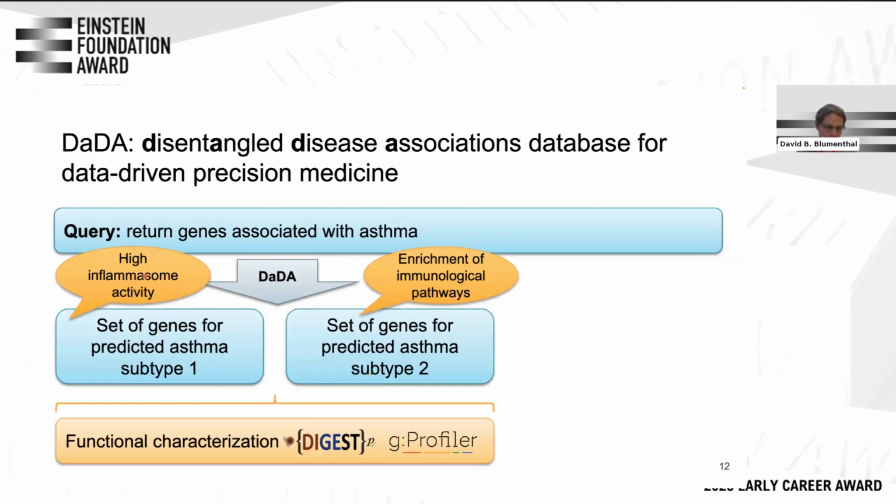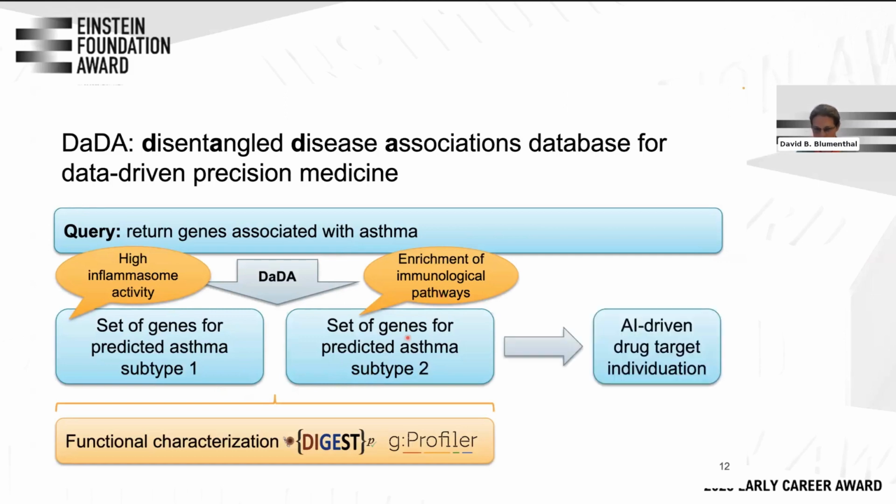For example, one would be high inflammasome activity, and maybe subtype 2 is characterized by enrichment of some immunological pathways. And now you as a researcher can say, okay, I'm interested in this asthma subtype, which is associated with immunological pathways, and I will only use those genes for downstream AI-driven drug target identification and drug repurposing.